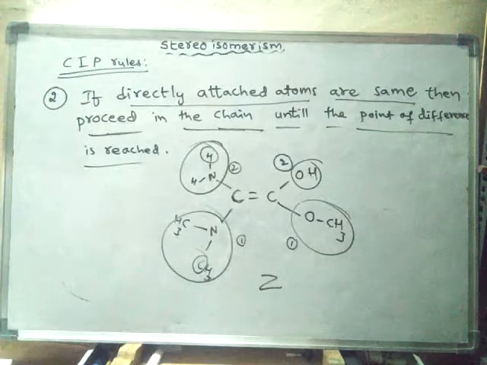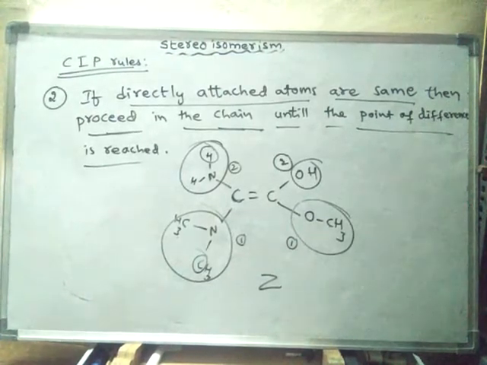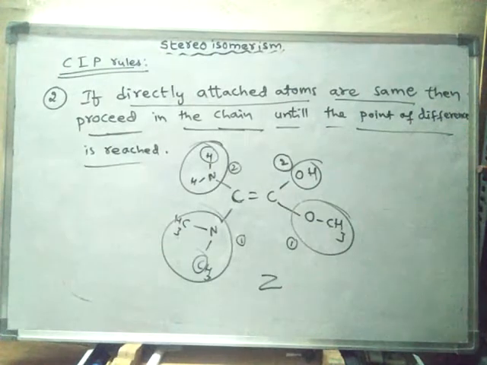Only after reaching the point of difference we have to give priority to the groups or atoms, and based on that priority we will decide whether it is Z configuration or E configuration, right?